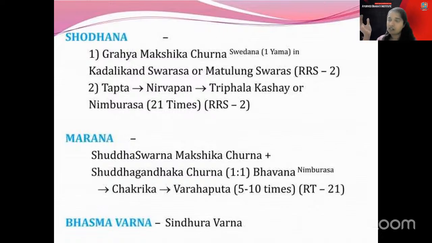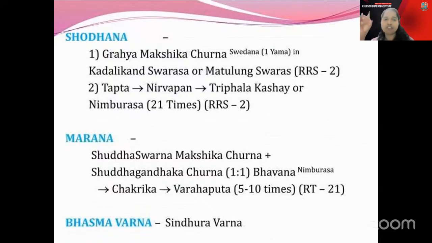And Shodhana, Marana and all, you can do later. In paragraphs also you can find them, you can draw a picture and understand. But the four most important things to include in a tabular column are the types, the Paryaya, and the ore part which is mentioned. Okay. This is all about the initial part of Makshika.